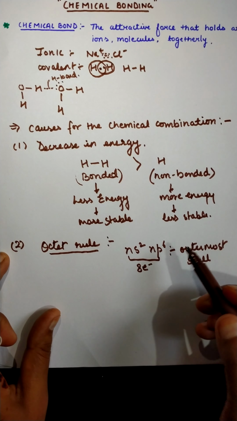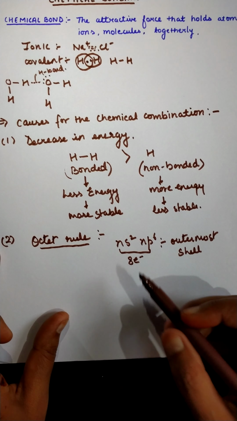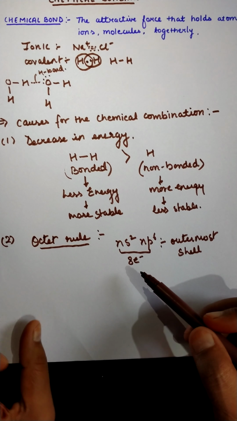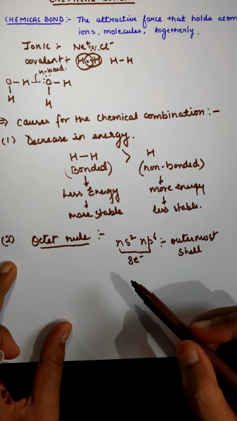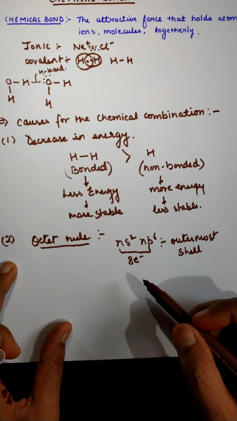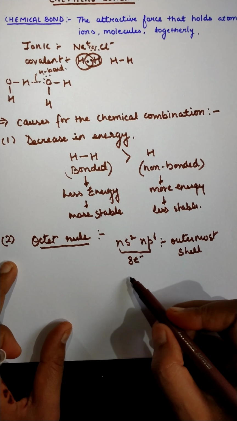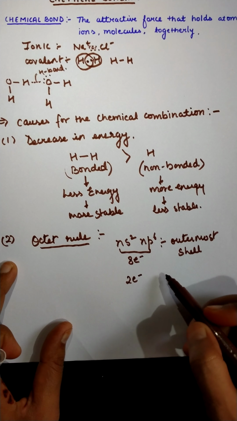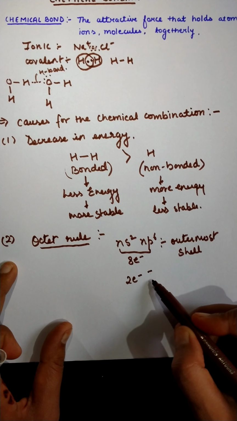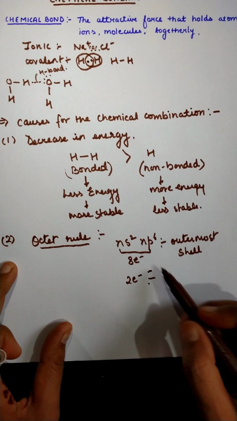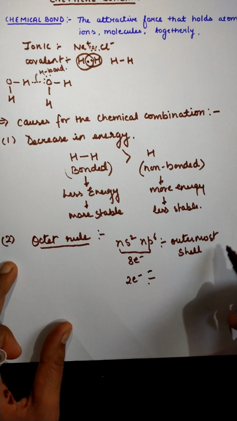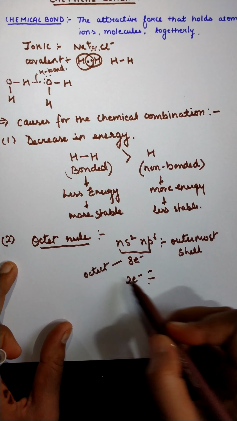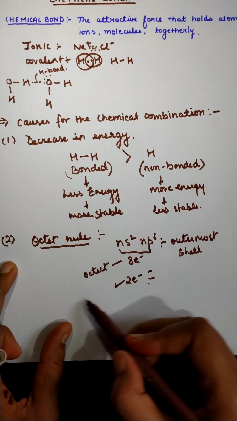In the case of helium, according to Lewis, if an atom has a single shell only, like helium, and 2 electrons are there in the outermost valence shell, then also it will be more stable. The presence of 8 electrons is called an octet, and the presence of 2 electrons is called a duplet.